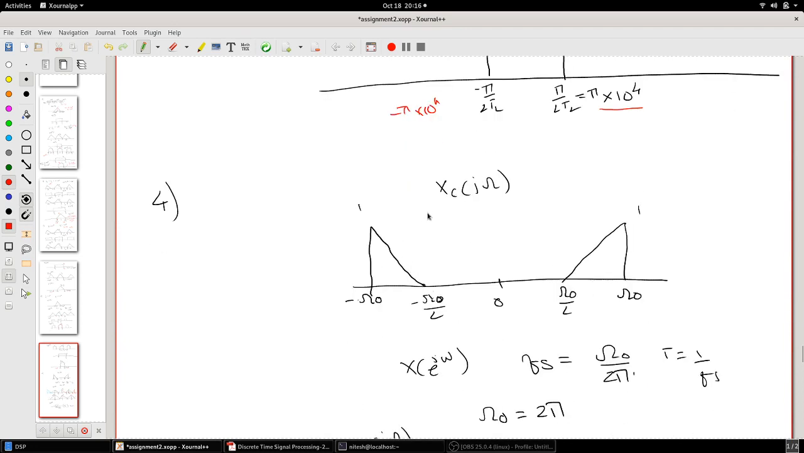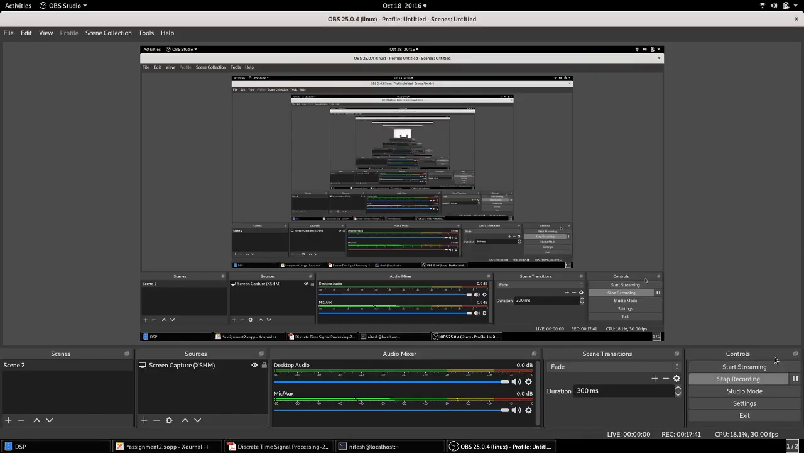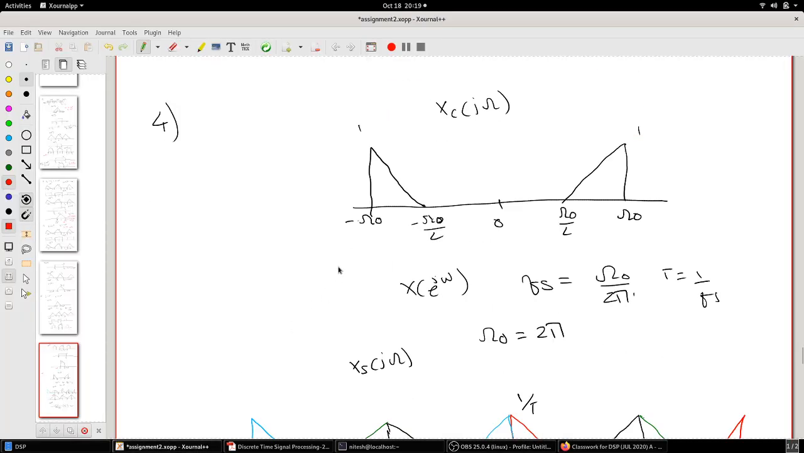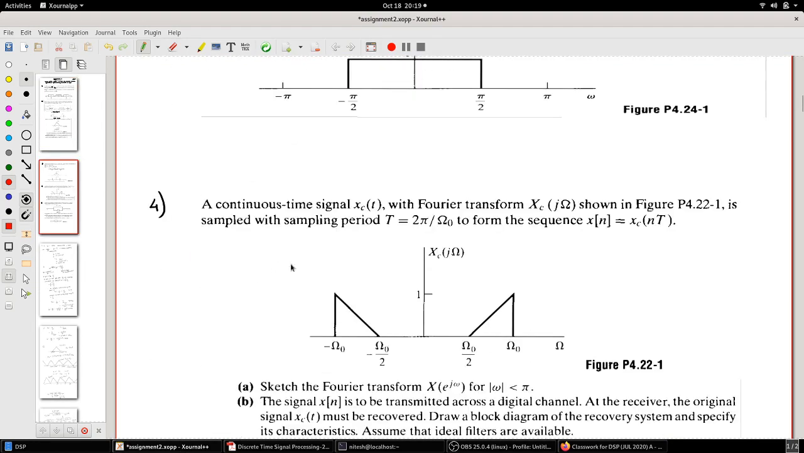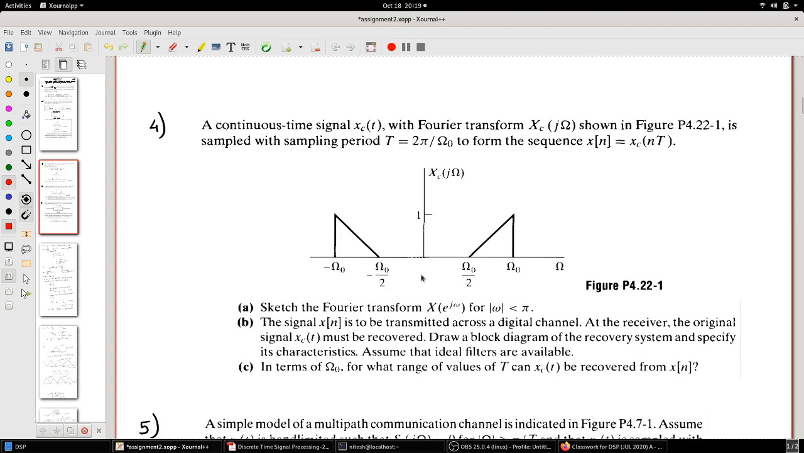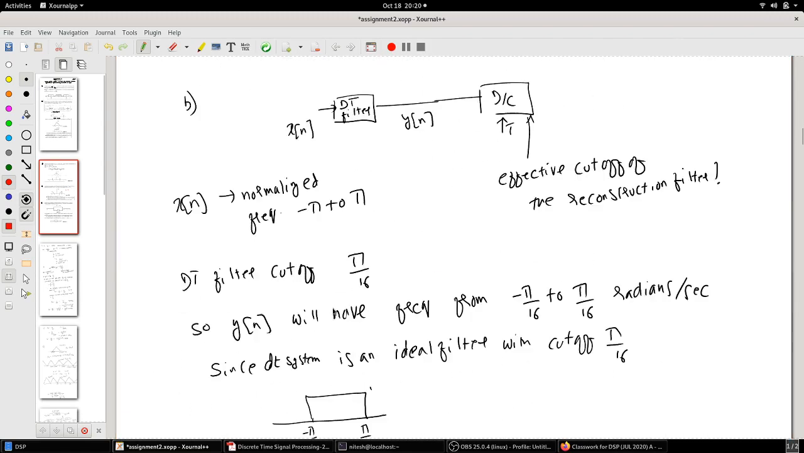Now the fourth question, Xc of j omega. Okay, so now coming to the fourth question, this is the spectrum of Xc of j omega which is given. If you see this, the maximum frequency content omega m is basically not omega 0, it's the difference, so omega m is omega 0 by 2. Now what it is doing is sampling, and we are asked to sketch the Fourier transform of X of e raised to j omega for omega less than pi. That is what is asked. So let's see this.